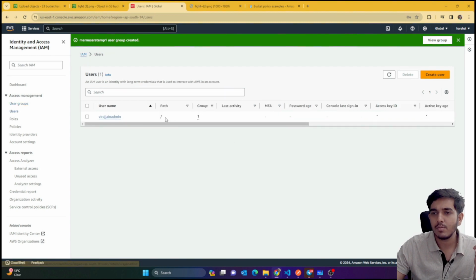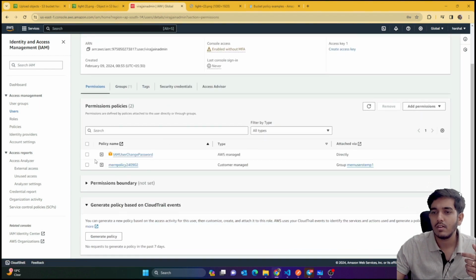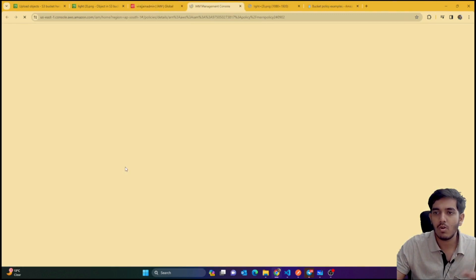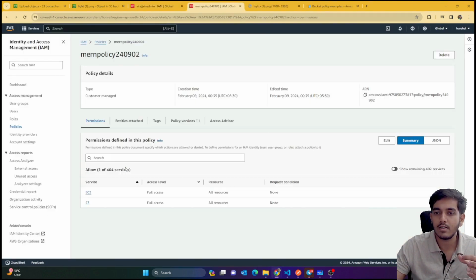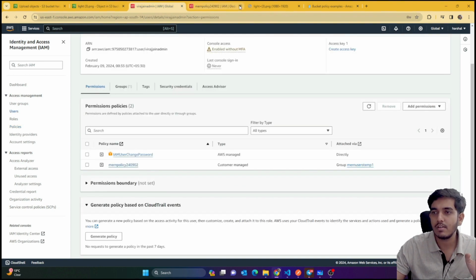Now I'm simply going to check that Viraj admin is now in which group? It's in the one user group, right? So you can see that it has this one policy automatically. Okay, perfect. So now you know that this user has access to both of the things, EC2 and S3. You can see the permissions are EC2 and S3. Okay, perfect. I hope everything is clear till here.